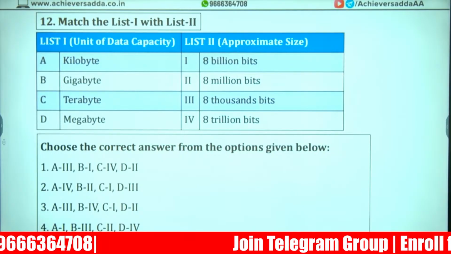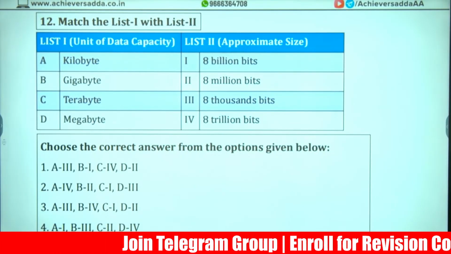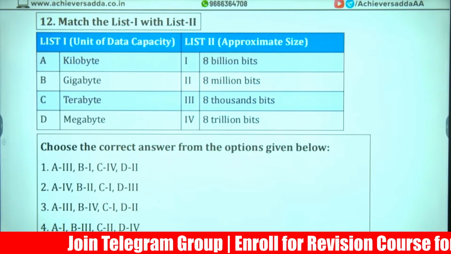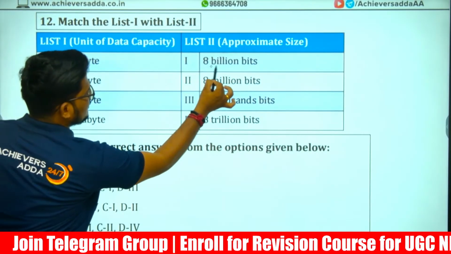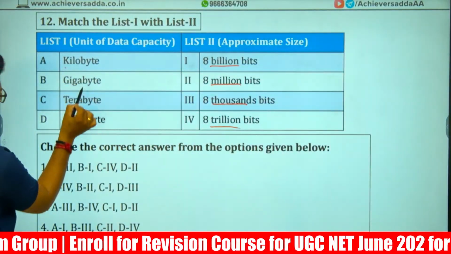Highest will be matching with the highest bits. Very simple logic is applicable here. Here: billion, million, thousand, trillion. Kilobyte is the lowest of all.